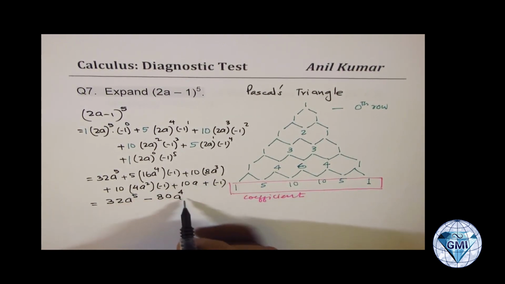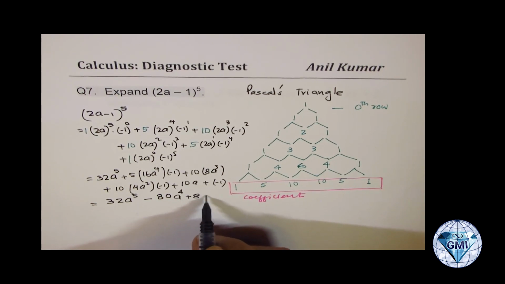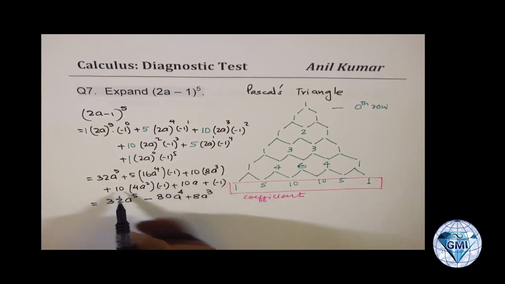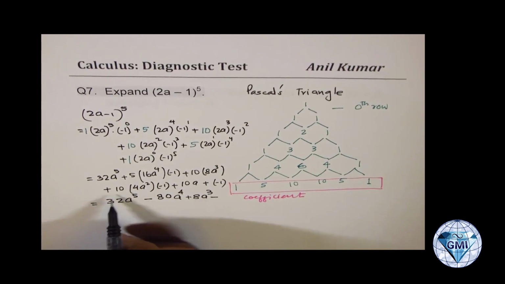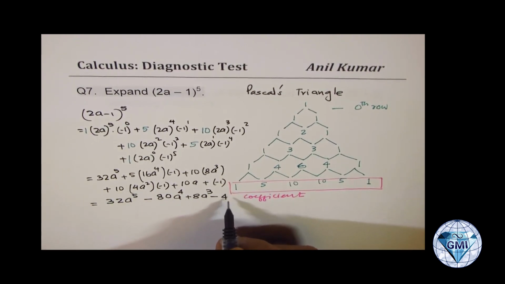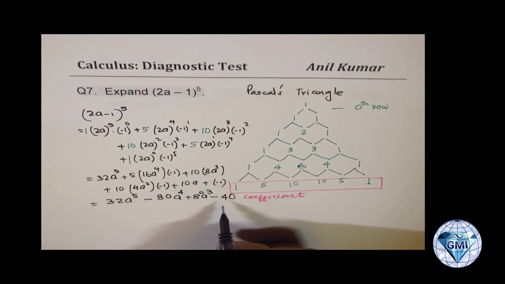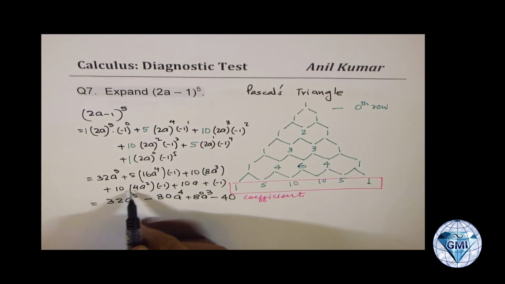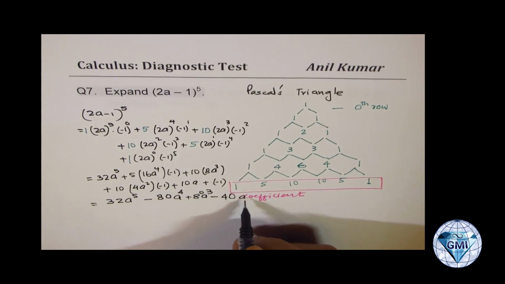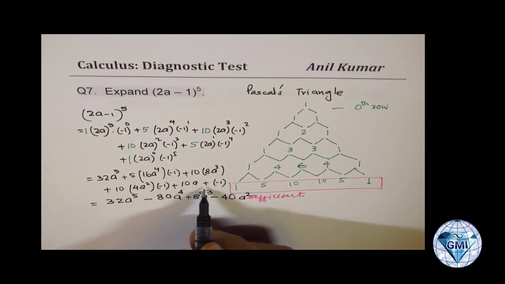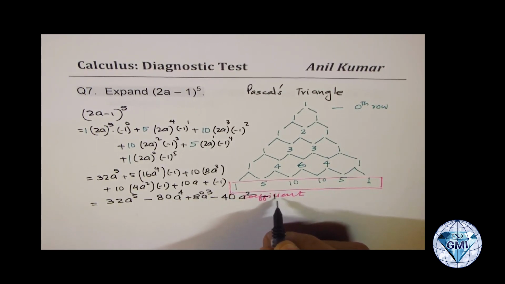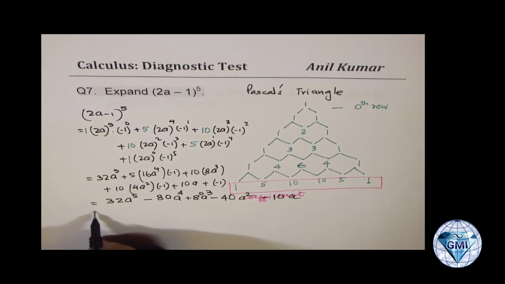So now we have 10 times 8, which is 80a cube, and then we have a negative sign. 4 times 10 is 40, minus 40a square. And then we have the last term, which is minus 10a, right? Let me rewrite this.